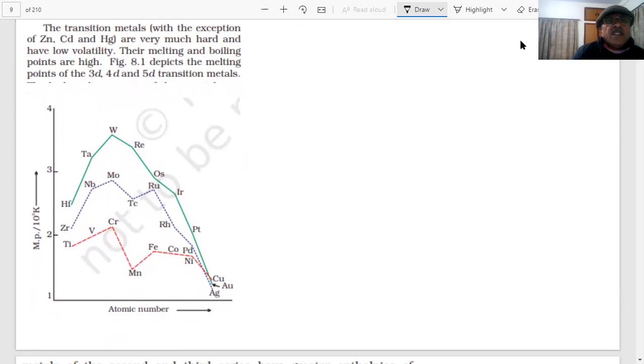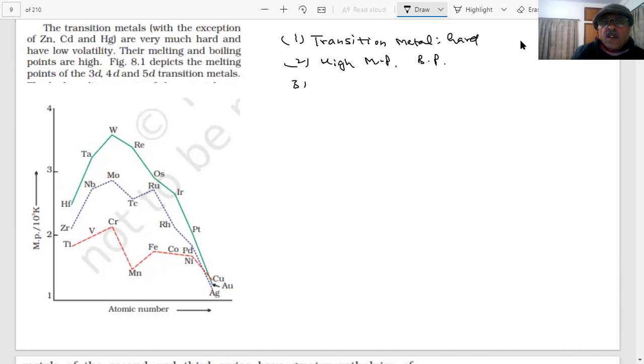Students, the transition metals with exception of zinc, cadmium, mercury are very much hard, and their melting and boiling points are high. What is the reason?